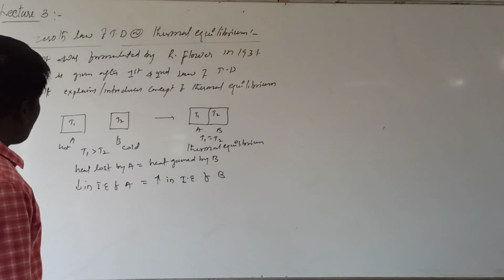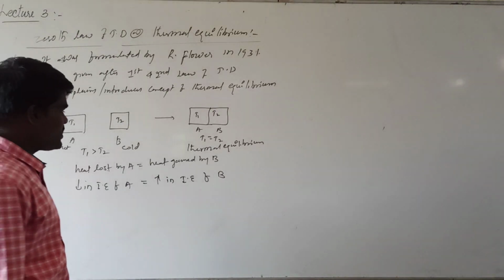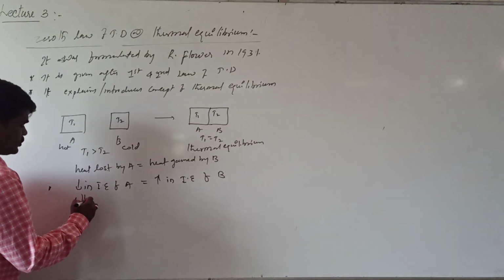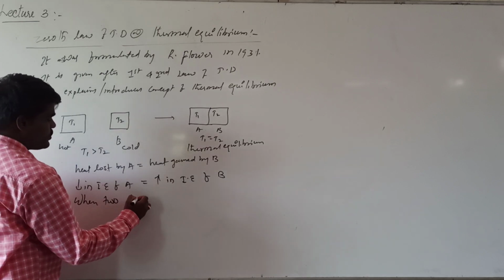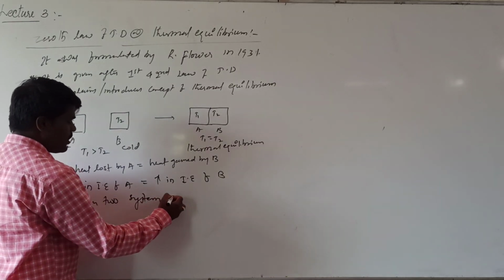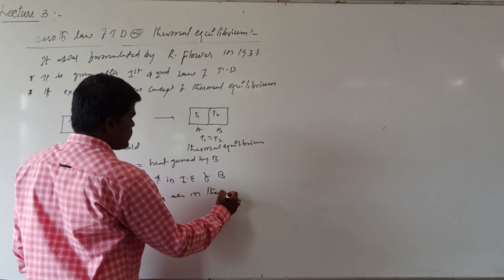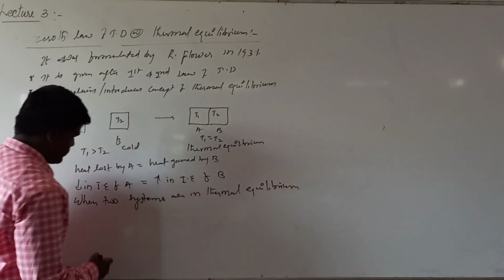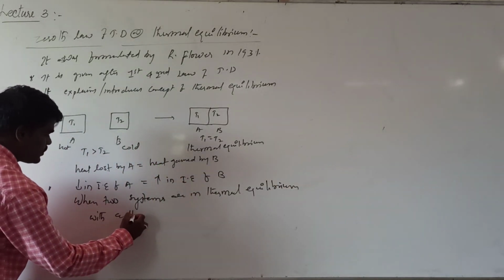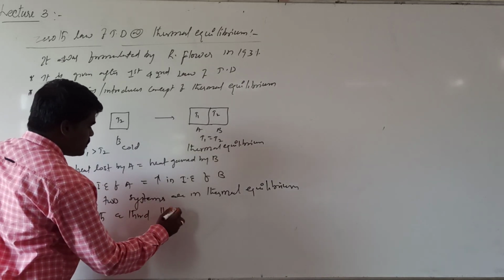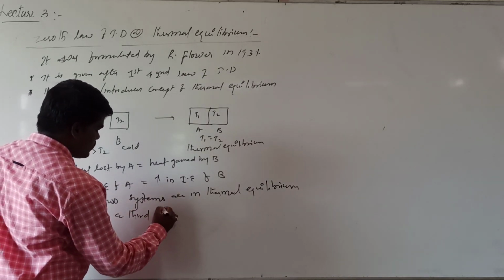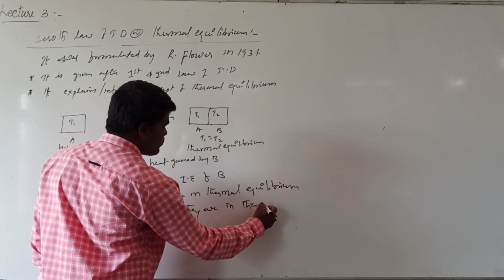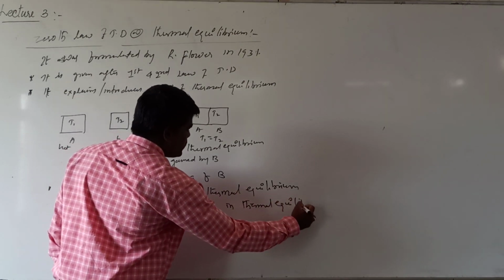And the actual statement of the zeroth law can be stated like this. When two systems are in thermal equilibrium with a third system, then they are in thermal equilibrium with each other.